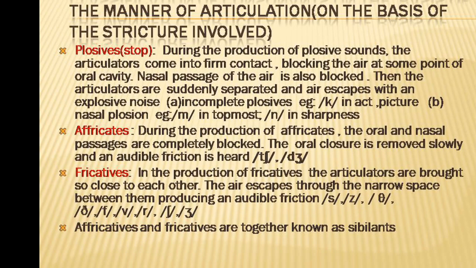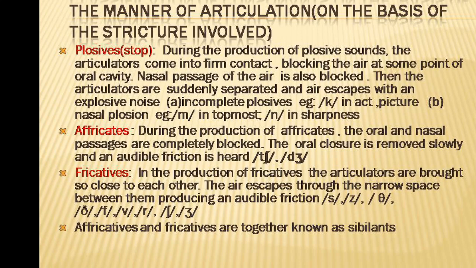So these are the classification of consonants based on the place of articulation. Based on the place of articulation, these consonants are divided into 8 groups.